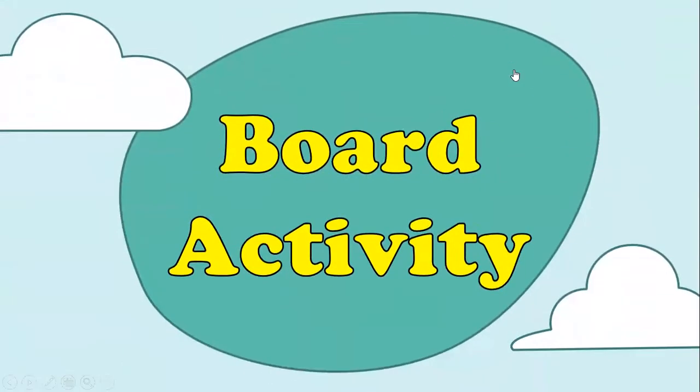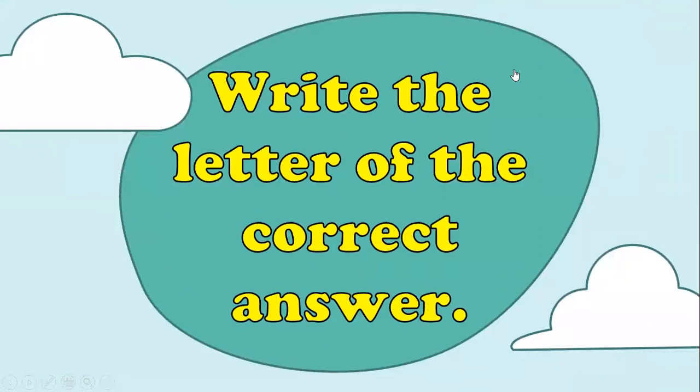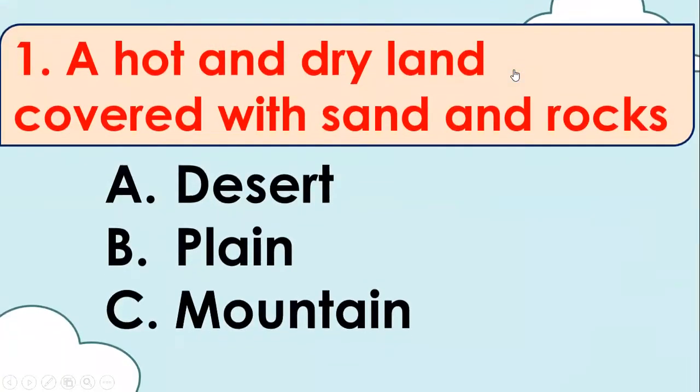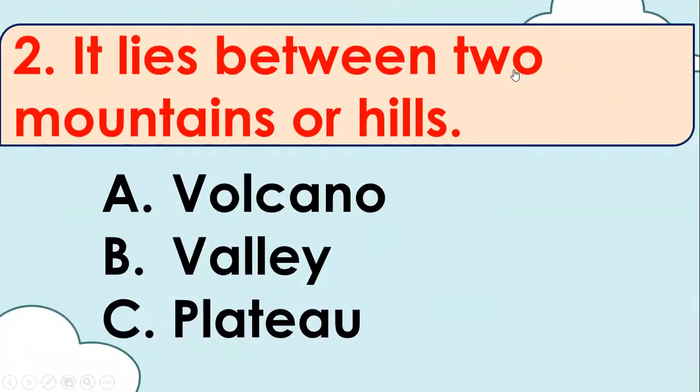Now, are you ready for our board activity? Let's try. We're going to write the letter of the correct answer. A hot and dry land covered with sand and rocks. What is this? A. Desert, B. Plain, or C. Mountain? The correct answer is letter A, desert.